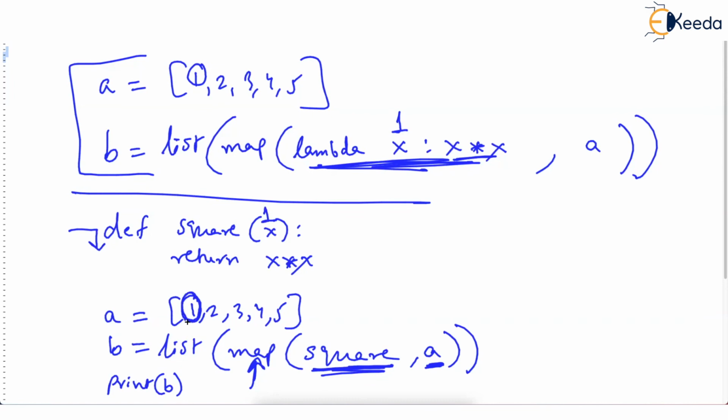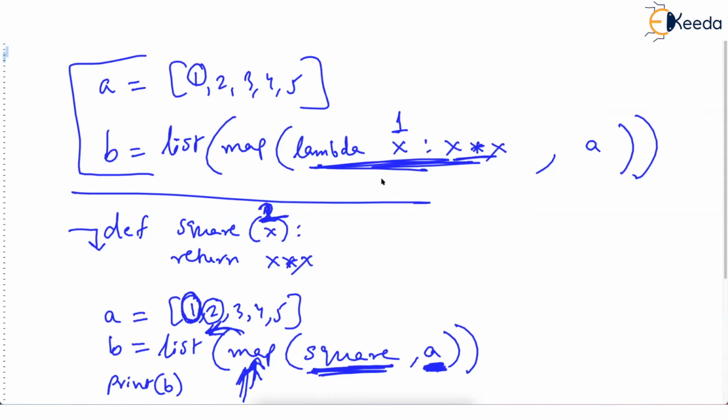Look at the value selected by map. Map selected 1, and this x becomes 1, and the function returns 1 into 1. So the first result given by map is 1. Now map continues, and it will take the next value from A. Next value is 2. For this value 2, again the function is called square function. So 2 is passed in x, and the function will return 4. So map is going to return 4. So whatever happened by using lambda function, same thing is happening by using named function.